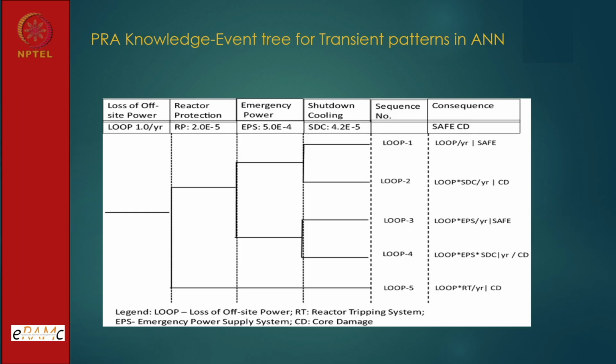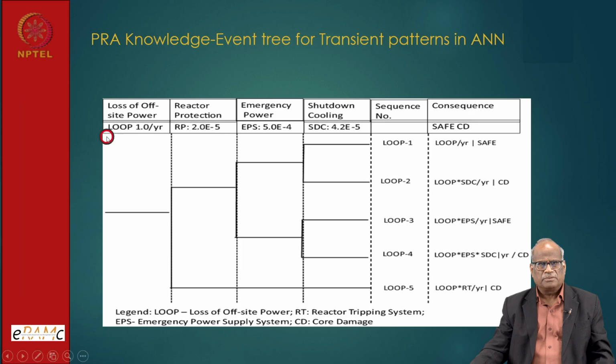Like now I was telling you how to build a knowledge base. Loss of offsite power, as I mentioned, has a frequency of 1 in a year. So in nuclear parlance itself, it is called an anticipated operational occurrence. It will happen in the life, but a loss of coolant accident may not happen. I would say may or may not. I will say 430 plants are operating. A complete loss of coolant accident has not happened in nuclear power plants. They have been operating. It has not happened. There are plants where we have a total accumulated experience of almost 70 or 80 or 100 reactor-years. No event has taken place. So that is something, but as a precautionary measure, those systems are built.